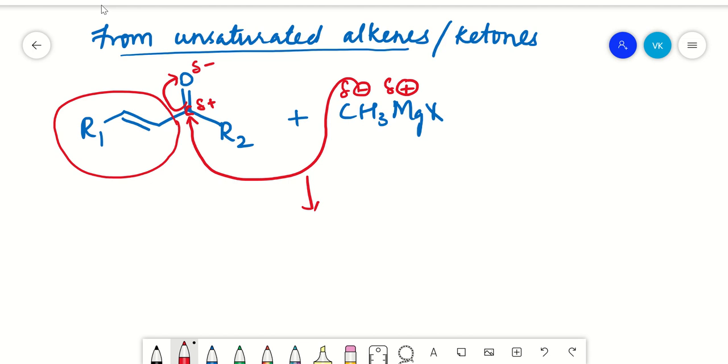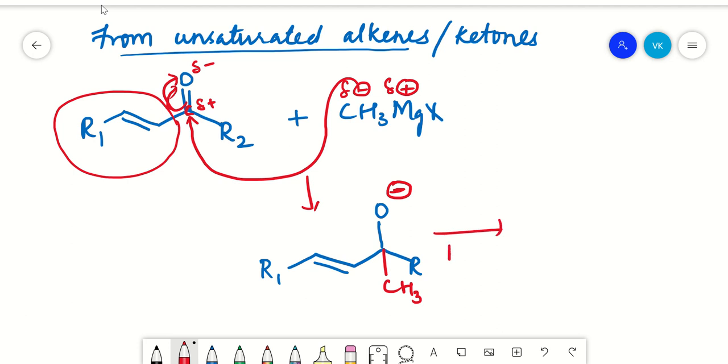So what is formed here? Same thing will be there, R1, R2, your unsaturated alkene, everything will be the same. Only the thing that is changing here is your methyl group. The extra methyl group from your Grignard reagent is adding on to this. Because of the electron shift of this double bond onto your oxygen, you get a negative charge on oxygen.